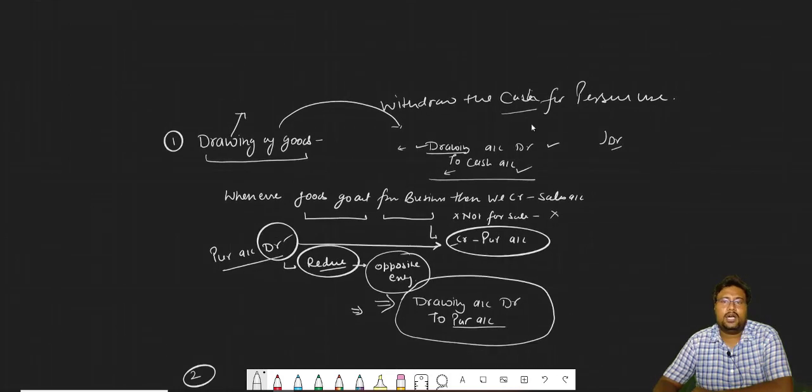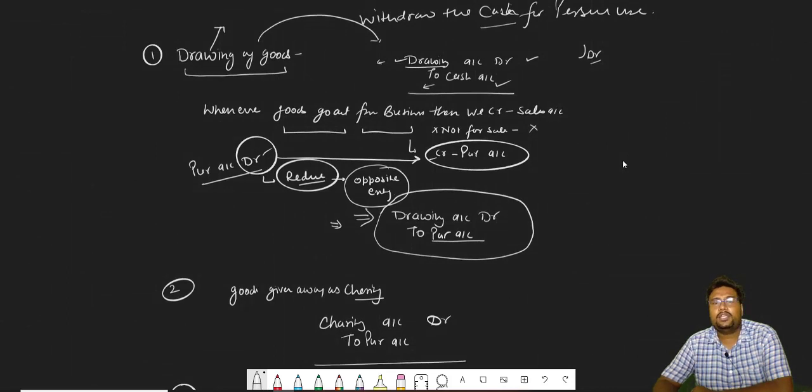So when goods are reduced, we have to decrease whatever we purchased, by passing the opposite entry. So drawing account debit because the proprietor is receiving the goods, debit the receiver. And to purchase because we are reducing the purchase.